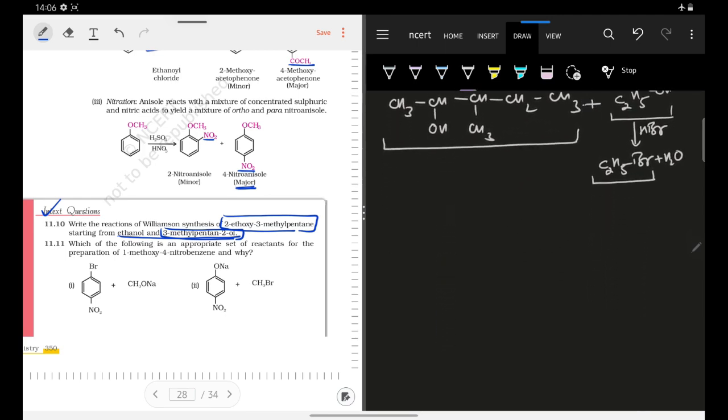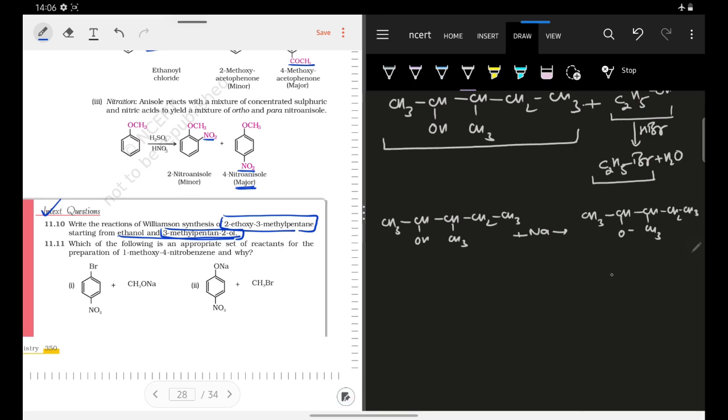Now I will convert this alcohol into your alkoxide ion. So what I am doing is CH3 CHOH CH3 CH2 CH3. I am going to react this with sodium. After reaction with sodium, it will lead to the formation of its alkoxide ion, CH3 CH2 CH3.